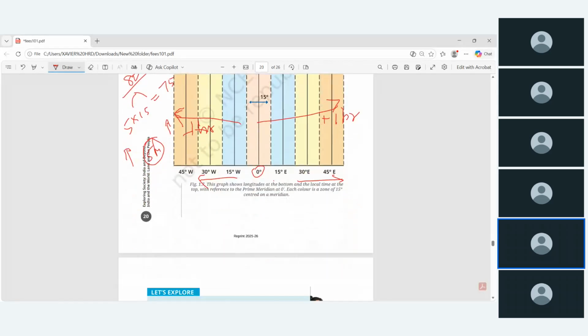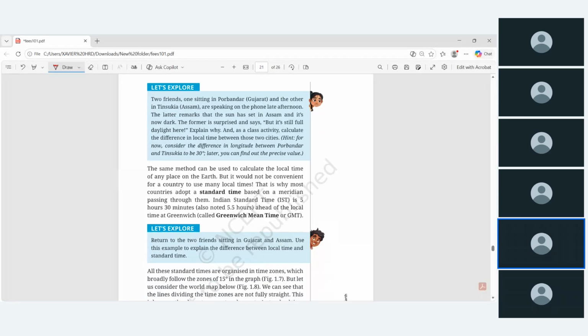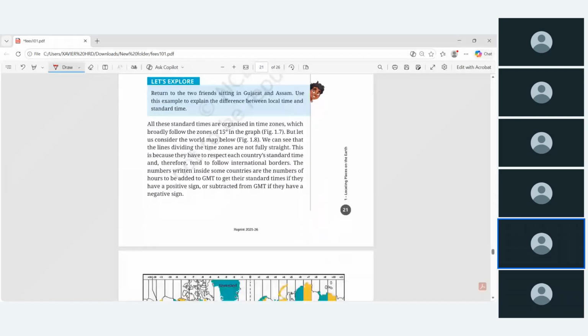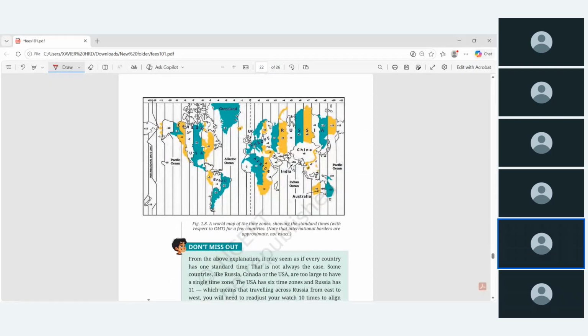Okay, if you have any doubt about this, ask. Some question they used to frame from this. See this diagram. Look at this. This is Greenwich. We have marked this as 0 degree. Take it as 0 hour. So when you come in this direction it is plus, and in this direction it is minus.